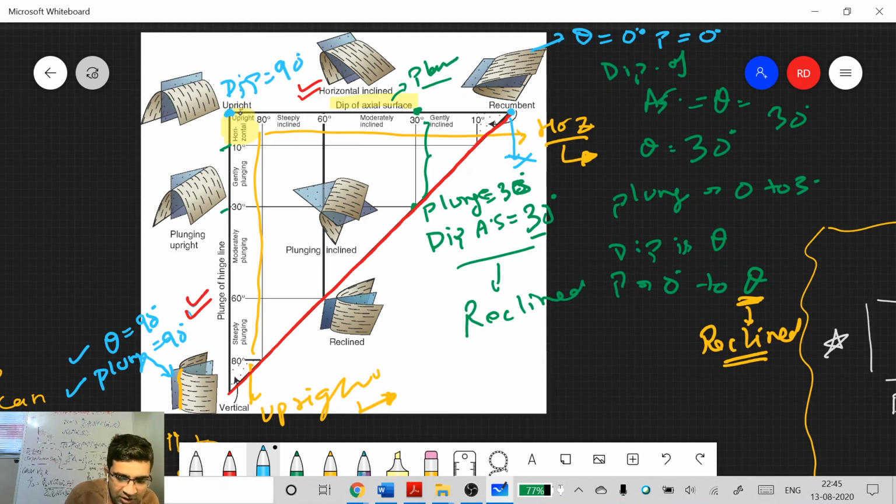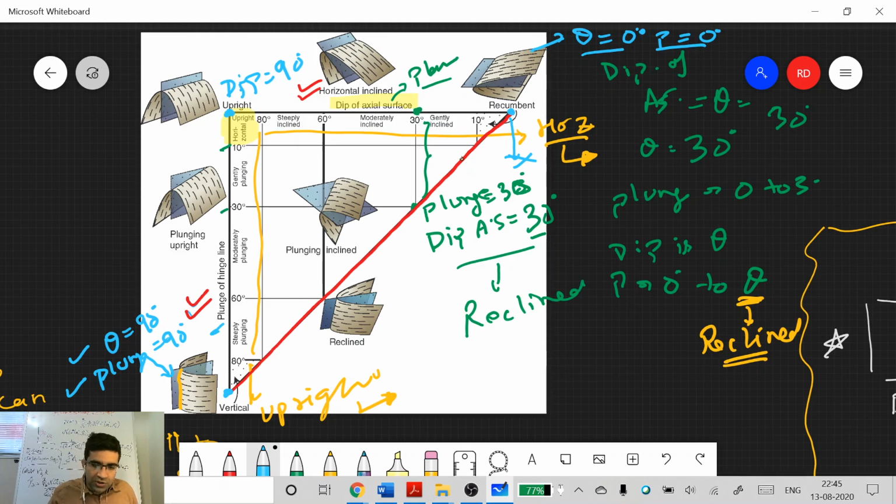Your plunge can go from 0 degrees to 90 degrees along this line. You have a choice here. You don't have a choice of plunge here. Your plunge has to be 0 degrees. So again, theta and plunge are both the same, so it is also a type of reclined fold only.